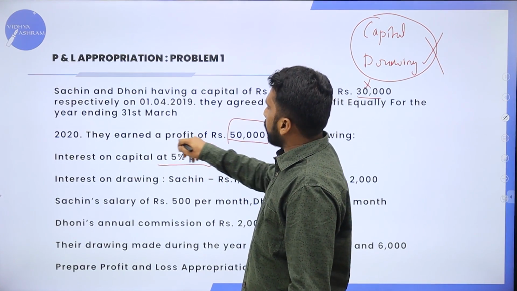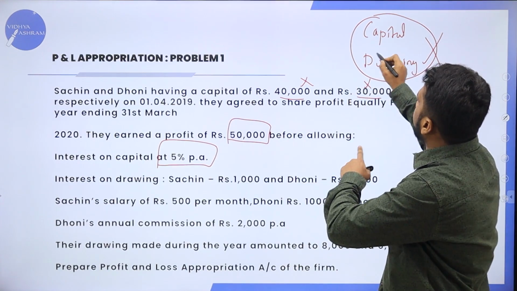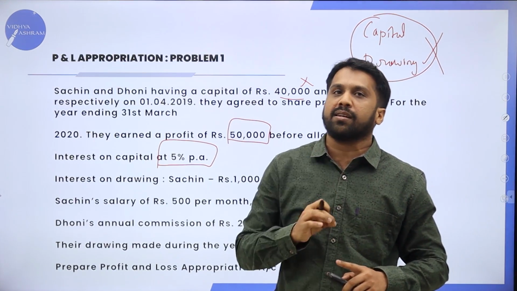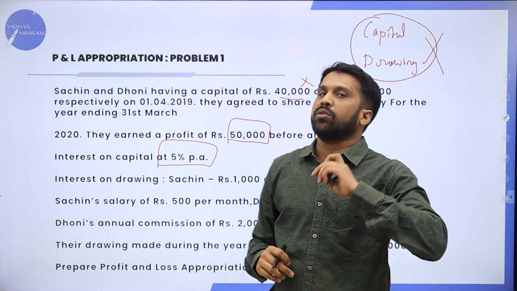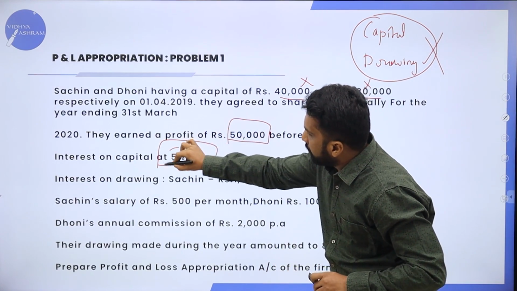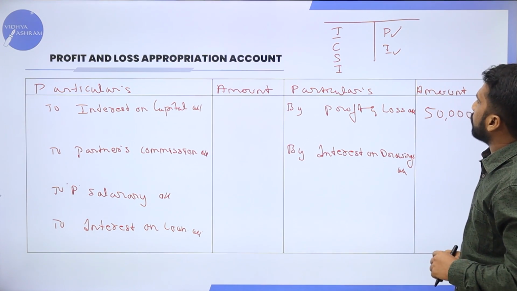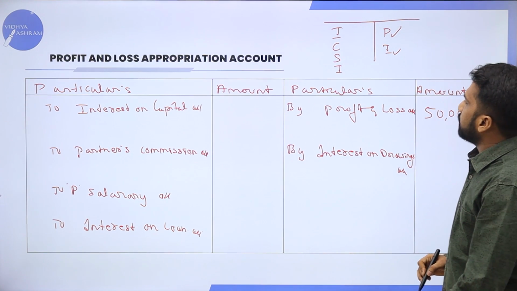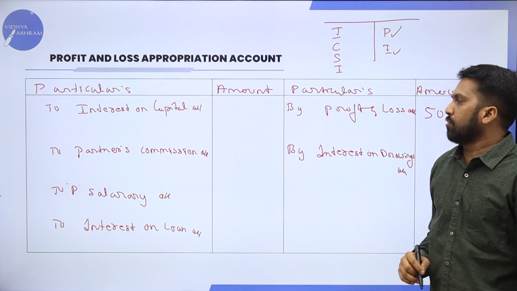Again, interest on capital is 5%. As I told you, capital we will not consider, but interest on capital we should consider. How to calculate? They have given 5%. Now, their capital amount is how much? Their capital amount is 40,000 and 30,000.